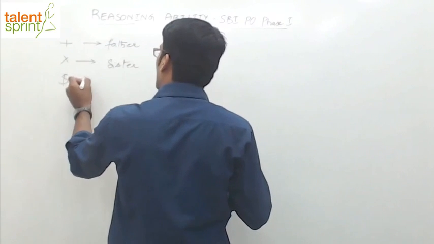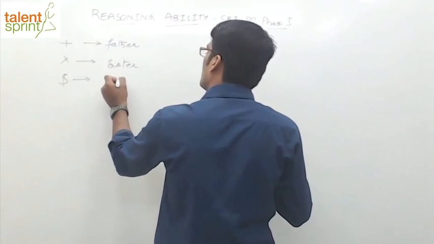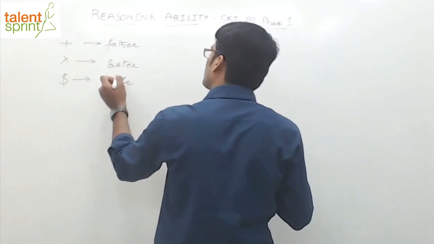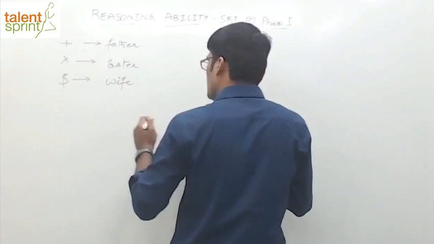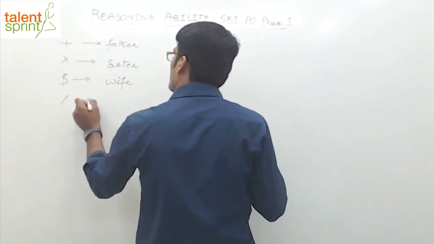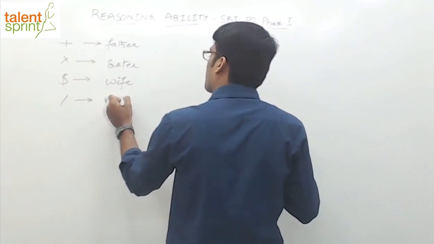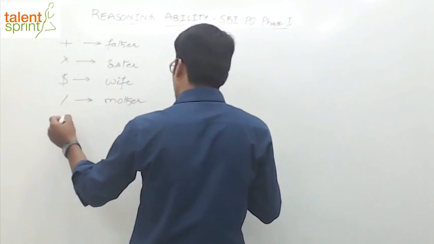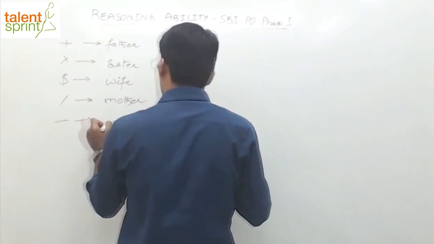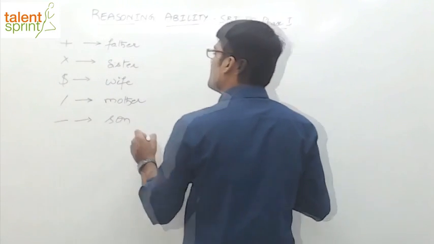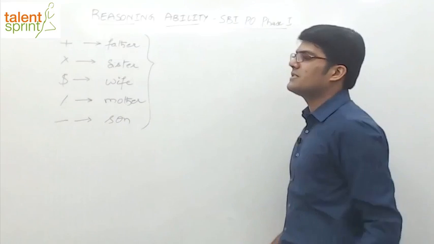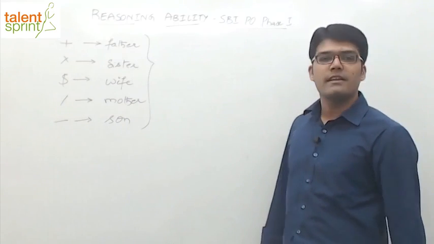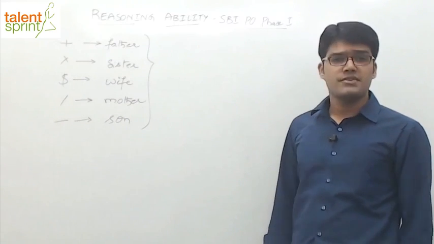Then dollar: A dollar B means A is the wife. So dollar means wife, right? And percentage means mother. Wherever you have percentage, that means mother. And division implies son. So these are the five relationships given to us. Plus is father, into is sister, dollar is wife, percentage is mother, and division is son.